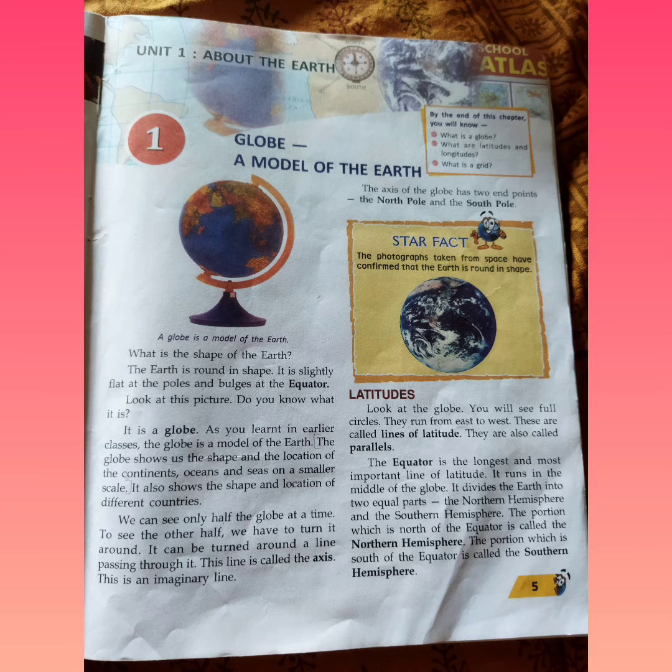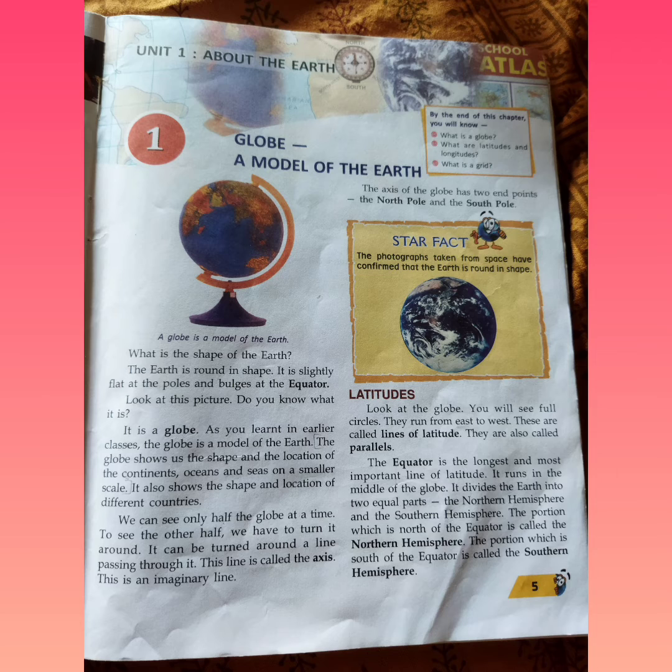It can be turned around a line passing through it. This line is called the axis. This is an imaginary line. The axis of the globe has two ending points, the North Pole and the South Pole. Star fact: the photographs taken from space have confirmed that the Earth is round in shape.